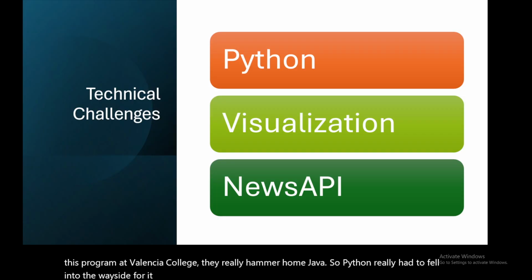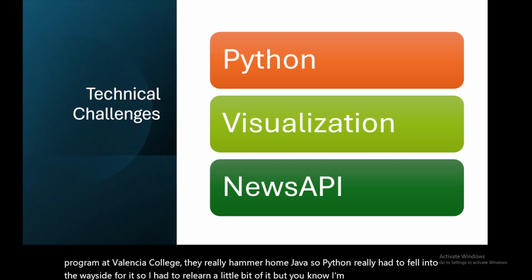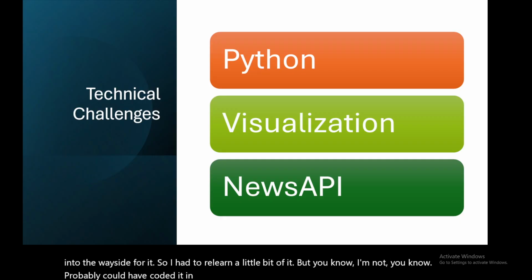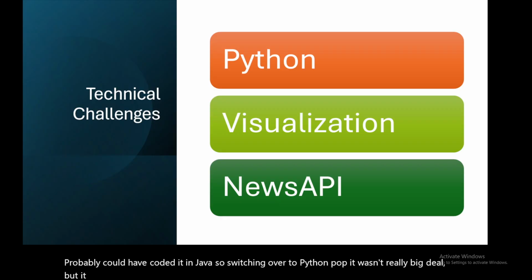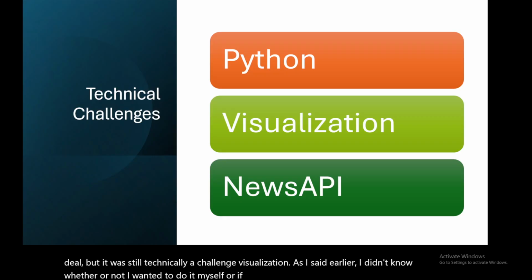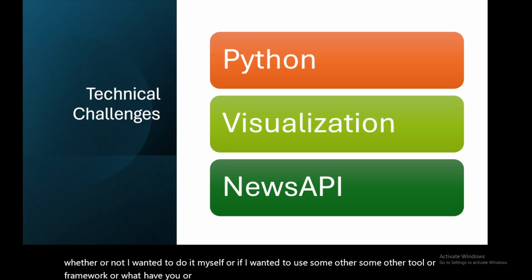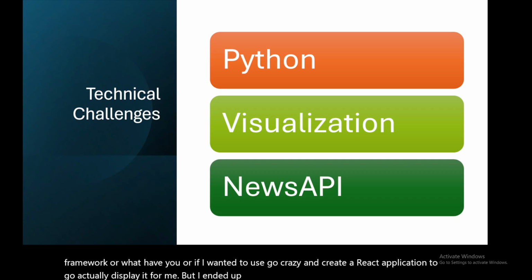So I had to relearn a little bit of it, but I probably could have coded it in Java. So switching over to Python wasn't really a big deal, but it was still technically a challenge. Visualization, as I said earlier, I didn't know whether I wanted to do it myself, or use some other tool or framework, or go crazy and create a React application to display it for me. But I ended up going with a very simple option that I knew wouldn't fail.